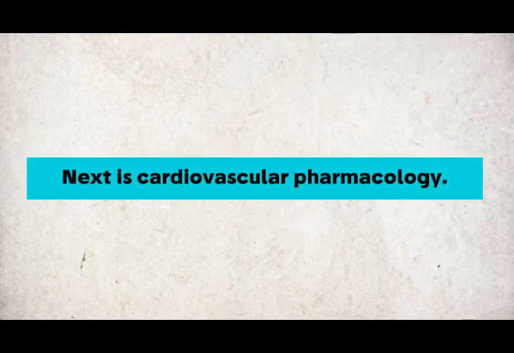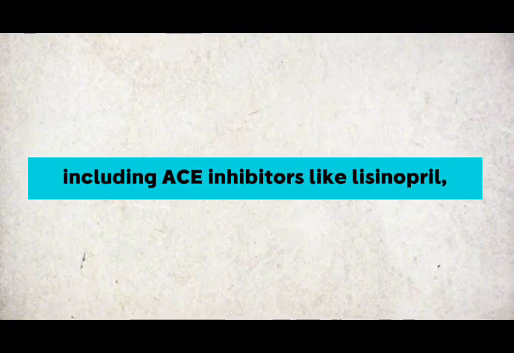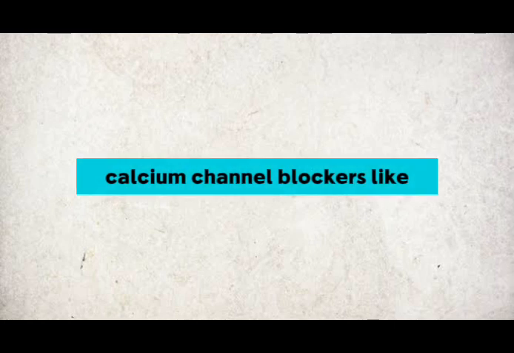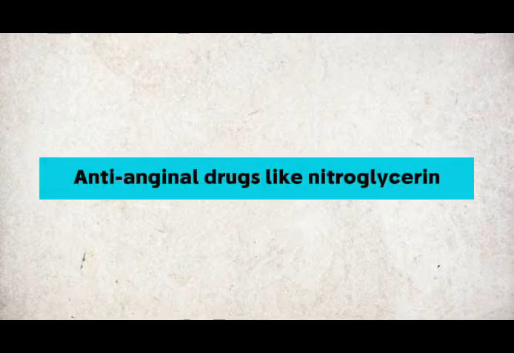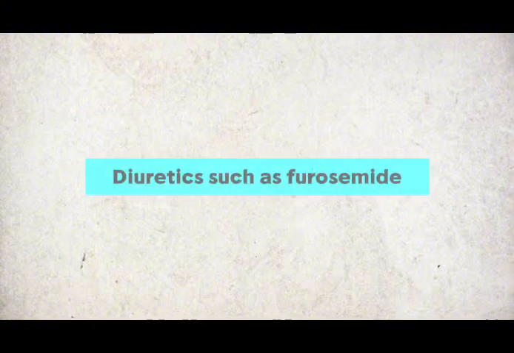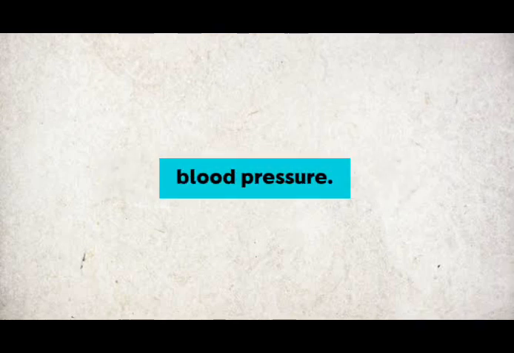Next is cardiovascular pharmacology. Antihypertensives are a large group, including ACE inhibitors like lisinopril, beta blockers like metoprolol, calcium channel blockers like amlodipine, and ARBs like losartan. Anti-anginal drugs like nitroglycerin improve oxygen supply to the heart. Diuretics such as furosemide and spironolactone help remove excess fluid and reduce blood pressure.